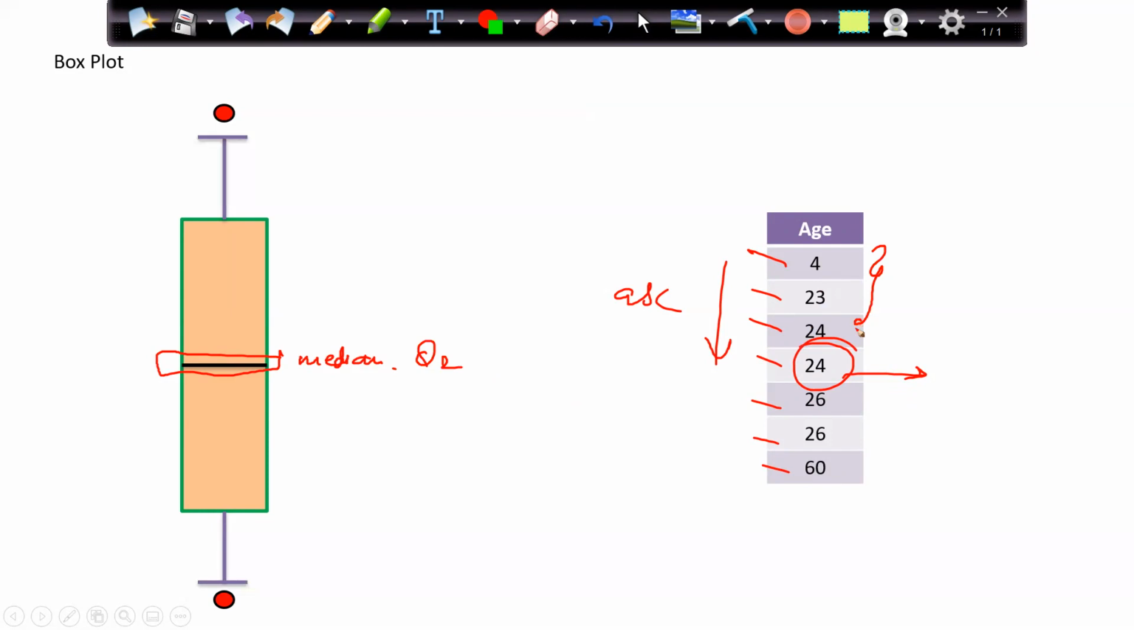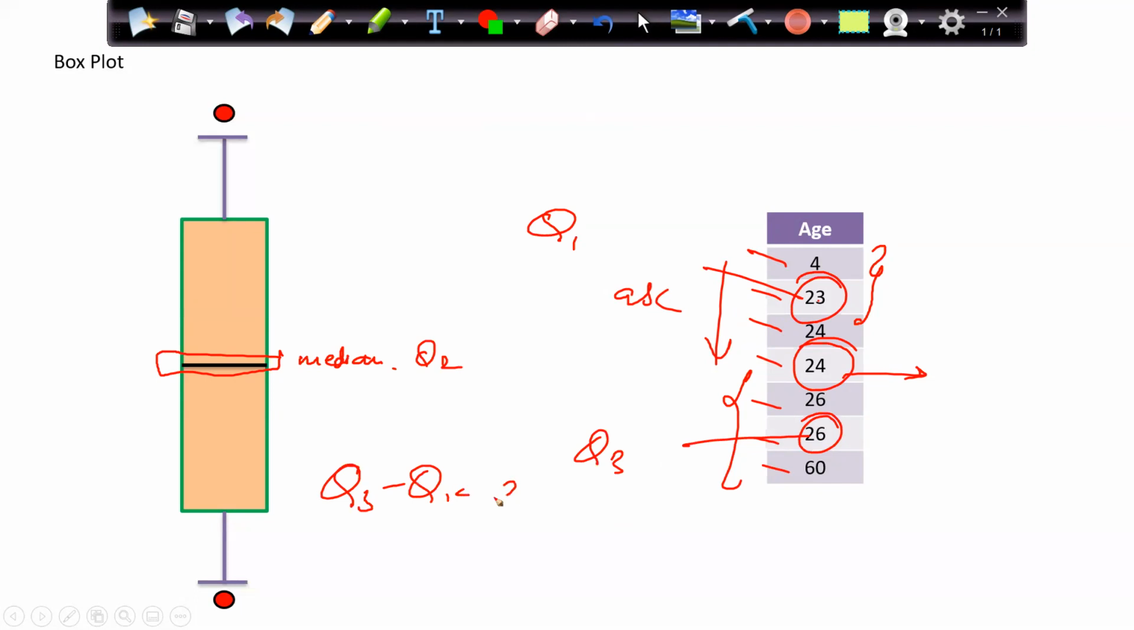Then I will take the upper three values and the lower three values to find Q3 and Q1. The middle value of the lower three is 23, which is my Q1, and the middle value of the upper three is my Q3, which is 26. So Q3 minus Q1 is 26 minus 23, which comes out to be 3. That is my IQR, the interquartile range.